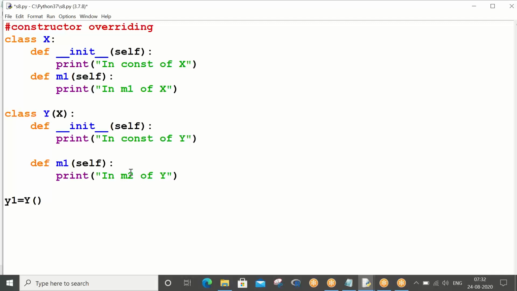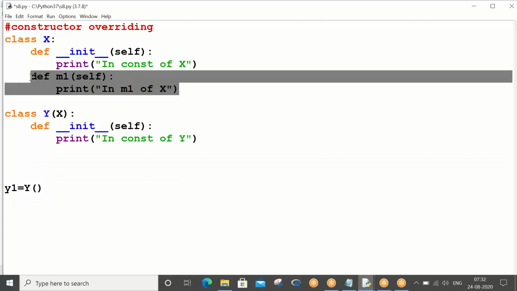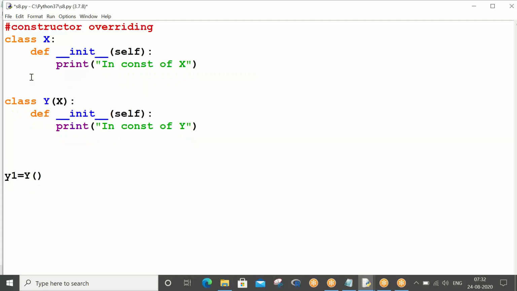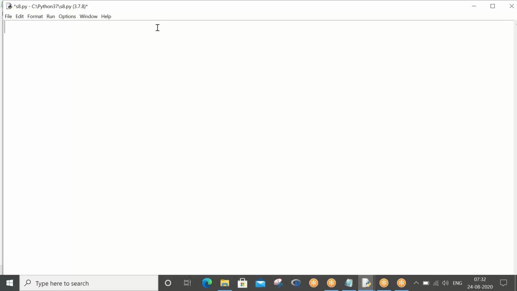Okay, so this is called method overriding or constructor overriding. So now I would like to differentiate constructor overriding and method overriding. Already you have taken these two programs, but I would like to show how to